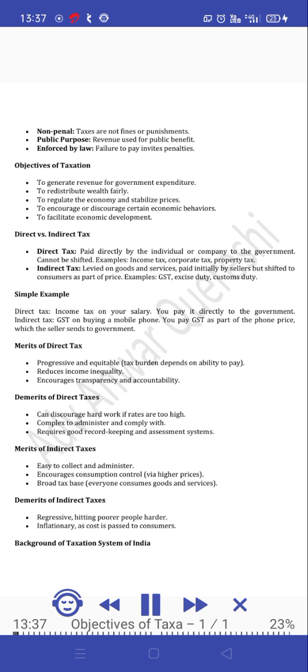Simple example. Direct tax. Income tax on your salary. You pay it directly to the government. Indirect tax. GST on buying a mobile phone. You pay GST as part of the phone price, which the seller sends to government.